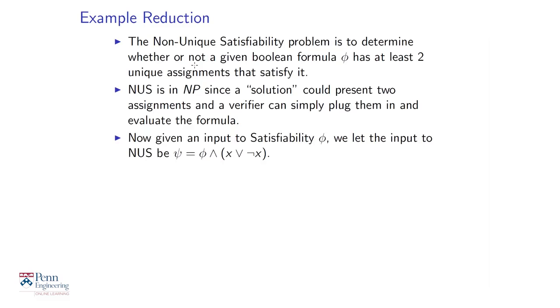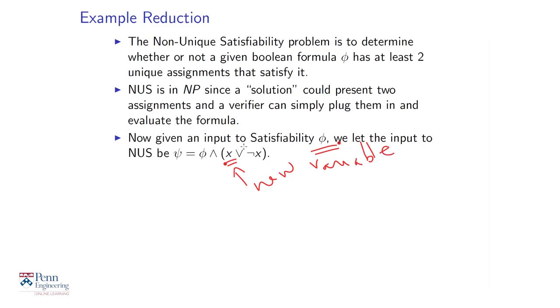Given an input phi for satisfiability, we create a new input for NUS, which is a formula psi, which is phi and a new variable x. This has not been used in phi at all. It's a completely new variable x. And we write down phi and (x or not x).